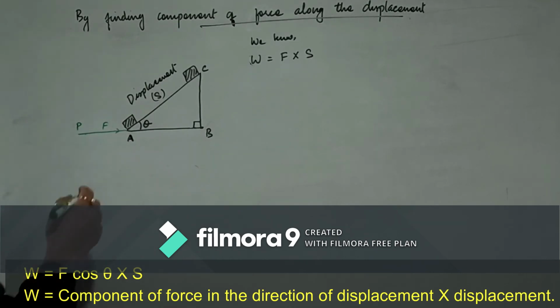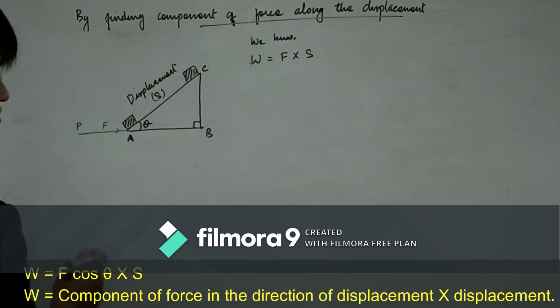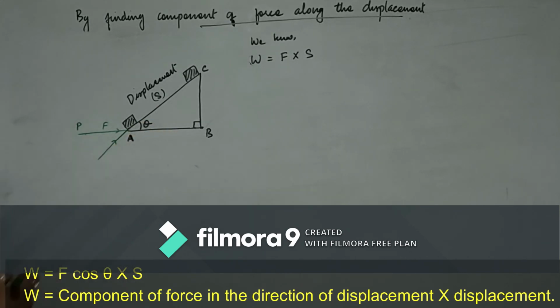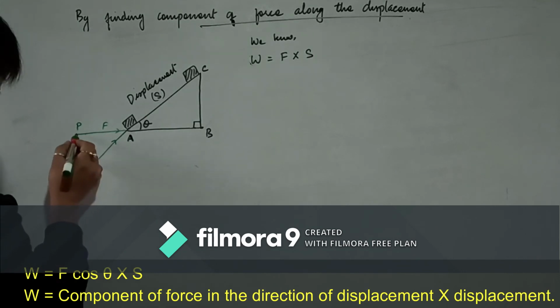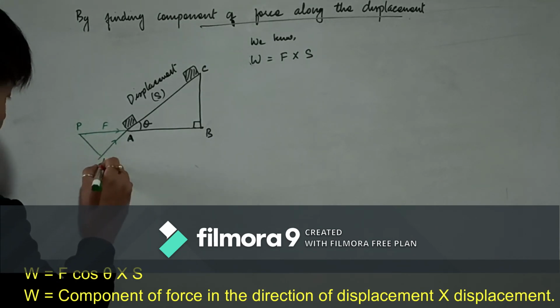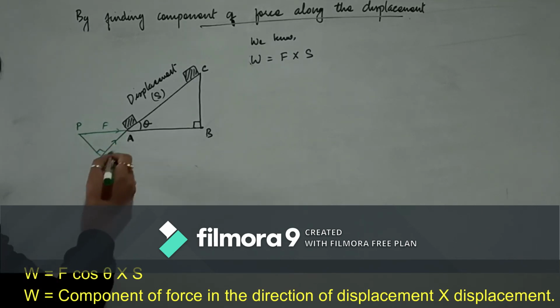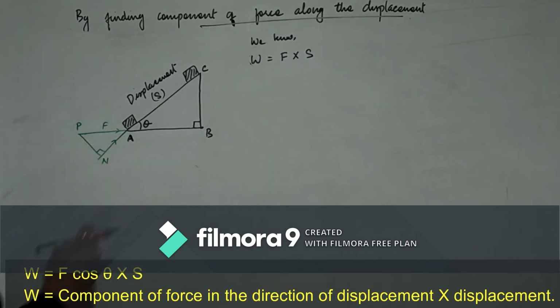Then the component of force along the displacement: from P, if we draw PN perpendicular to AN, then NA will be the component of force along the displacement.